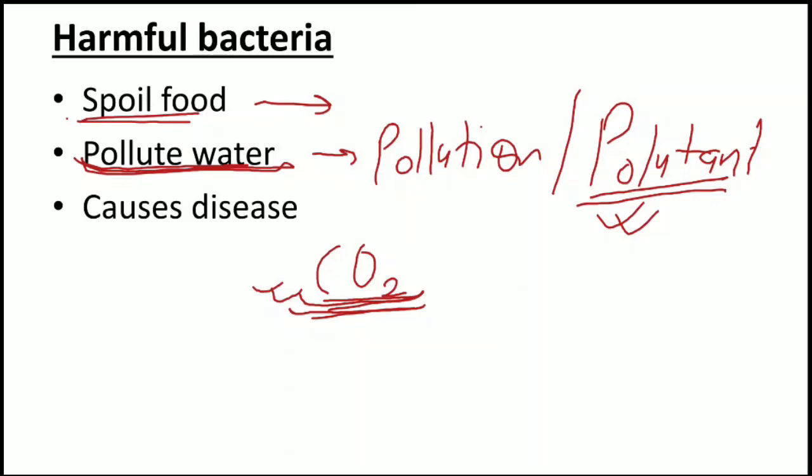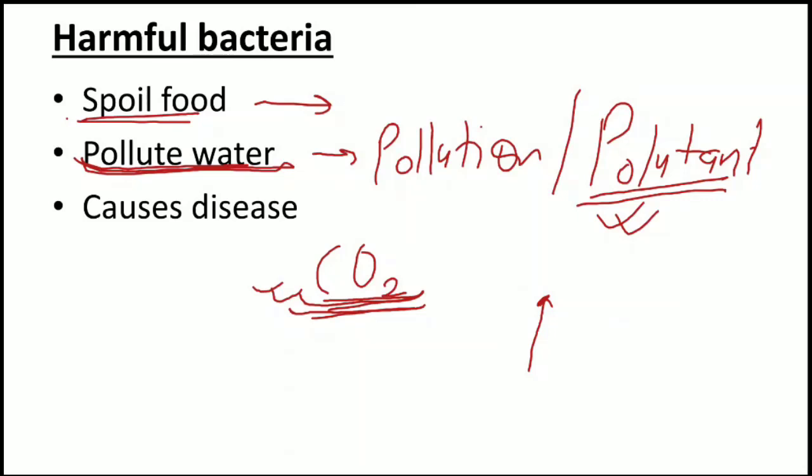If we talk about CO2, if CO2 is available in a very balanced amount, then it is very beneficial to us. Right? But if the amount of CO2 increases beyond a certain level, then it works as a pollutant, because now it is creating discomfort to other living organisms.